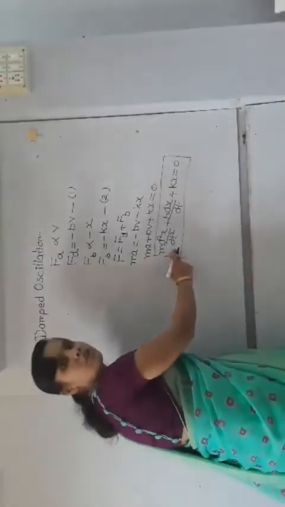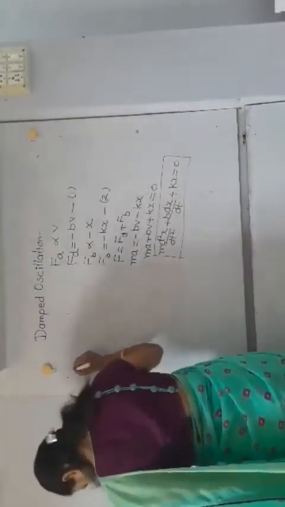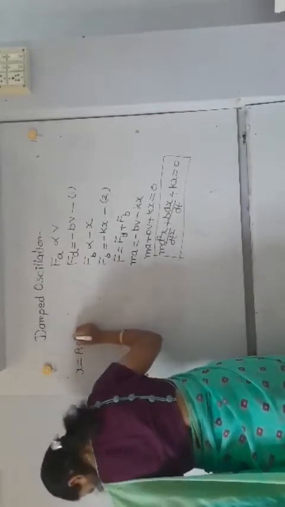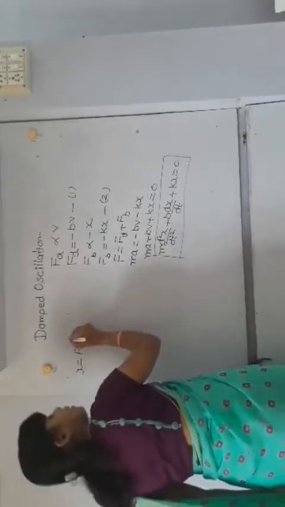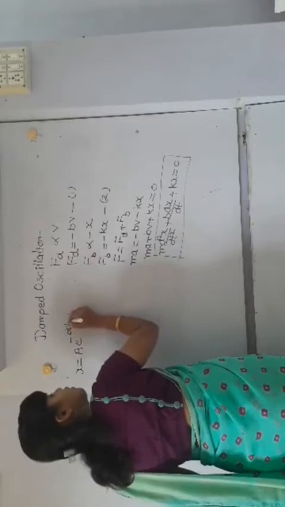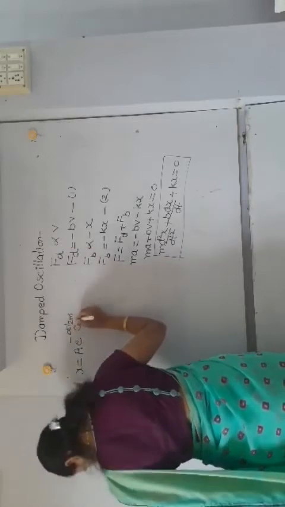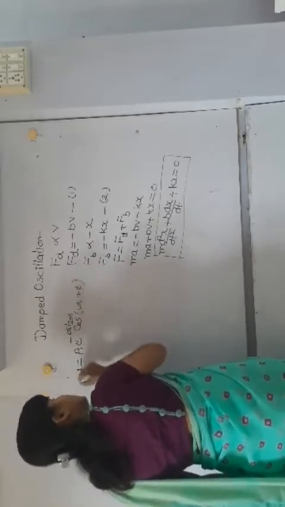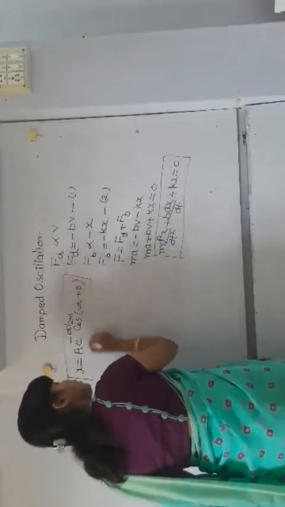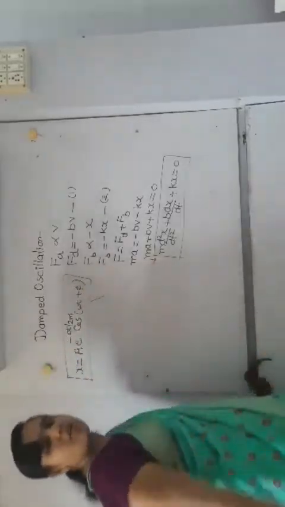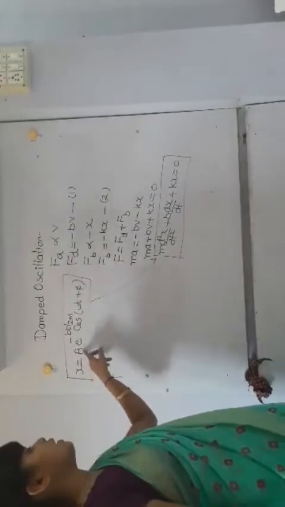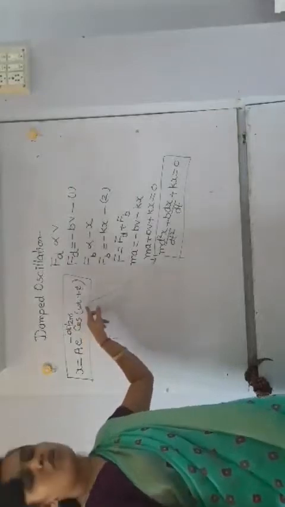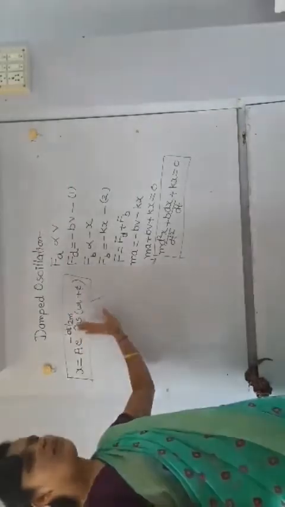Now this is the equation of damped oscillation, and its solution becomes x is equal to capital A e to the power minus bt upon twice m into cos of omega t plus phi. This is the solution of this differential equation of damped oscillation. x is equal to A e to the power minus b into t upon twice m into cos of omega t plus phi. This is how it comes.